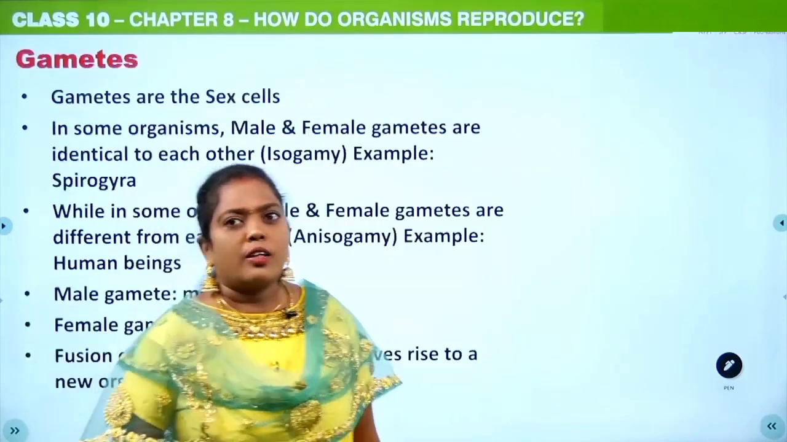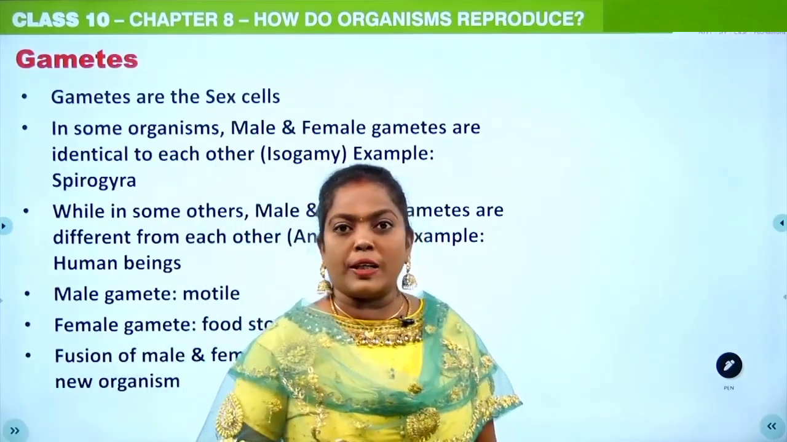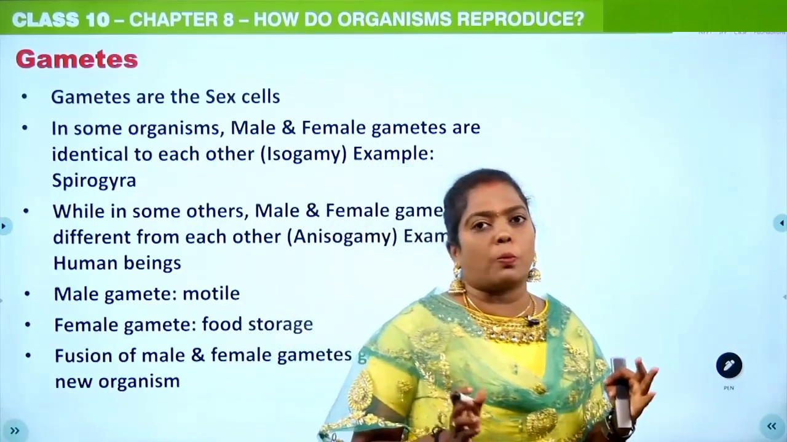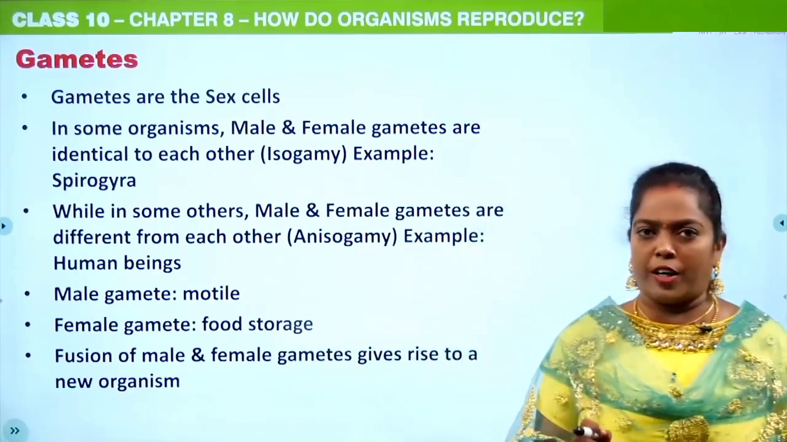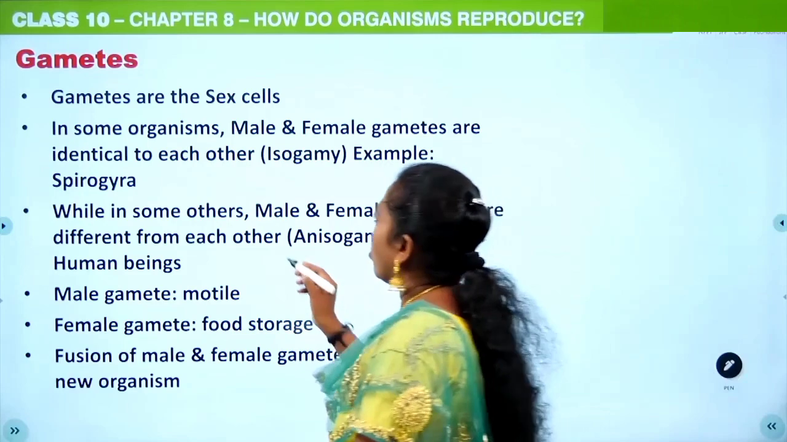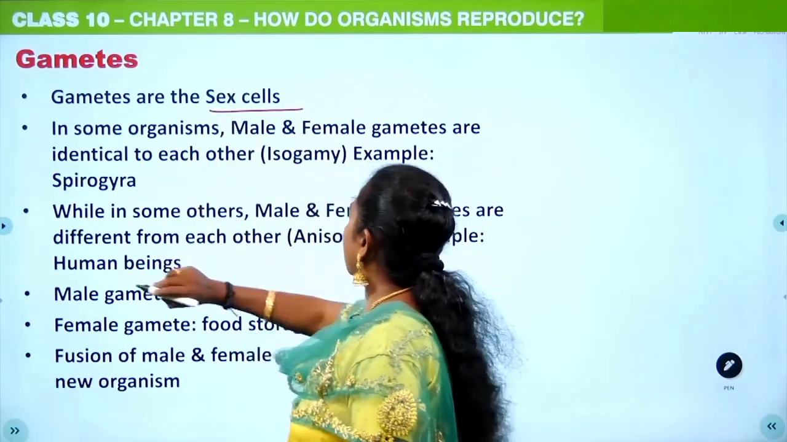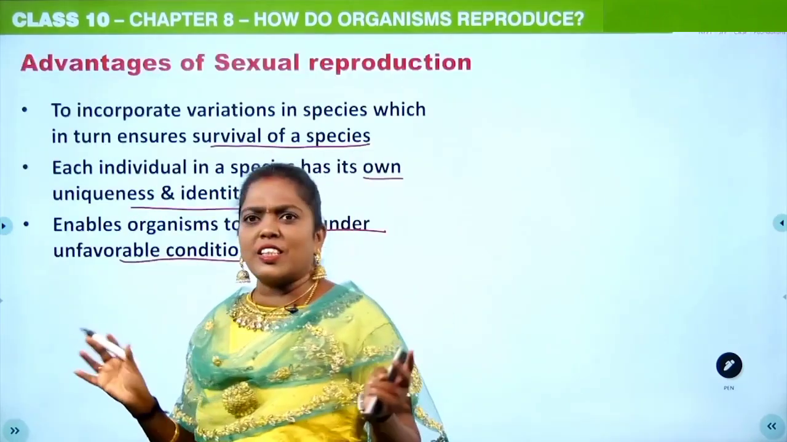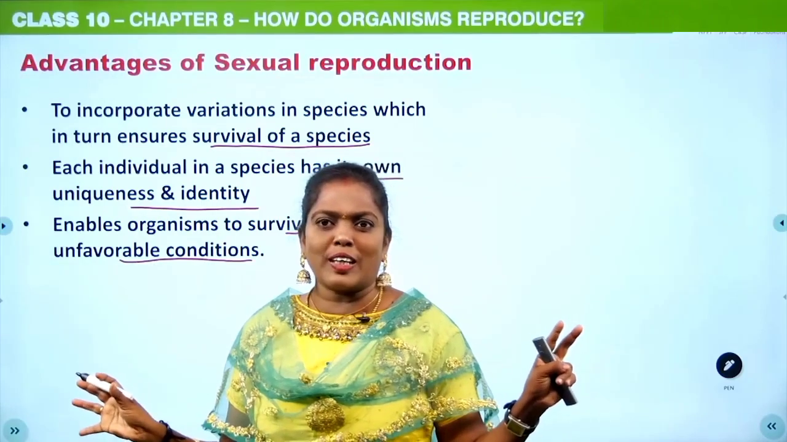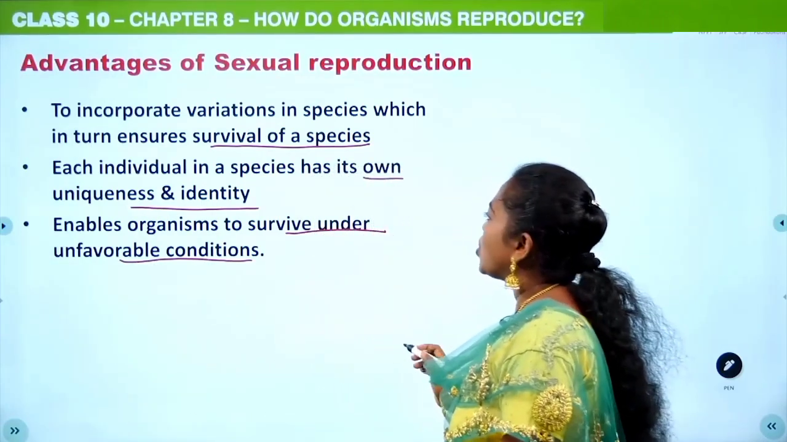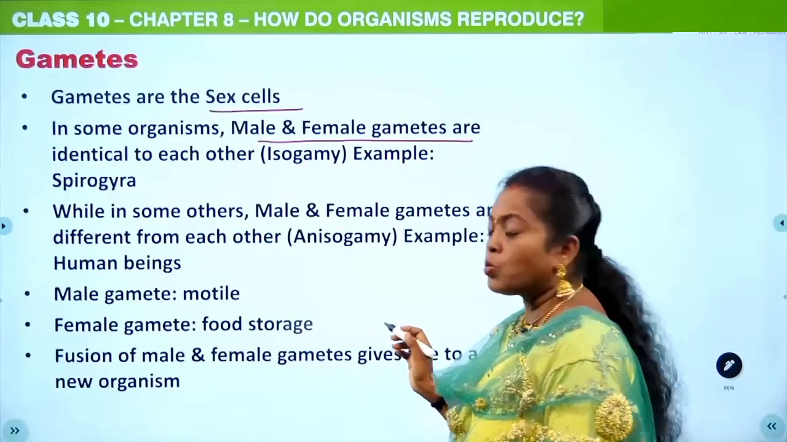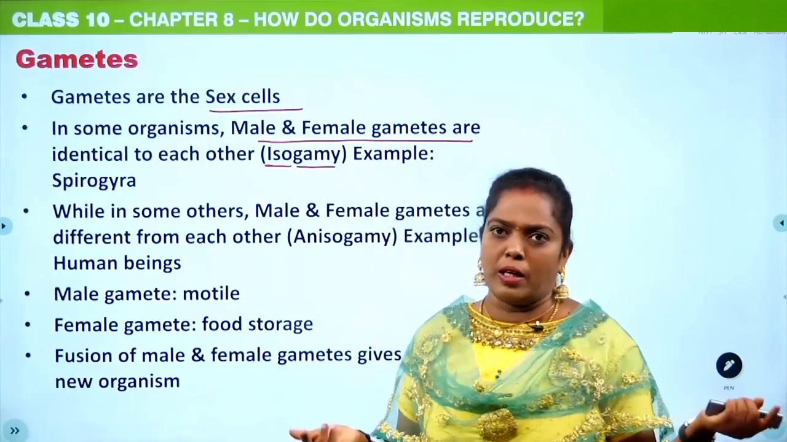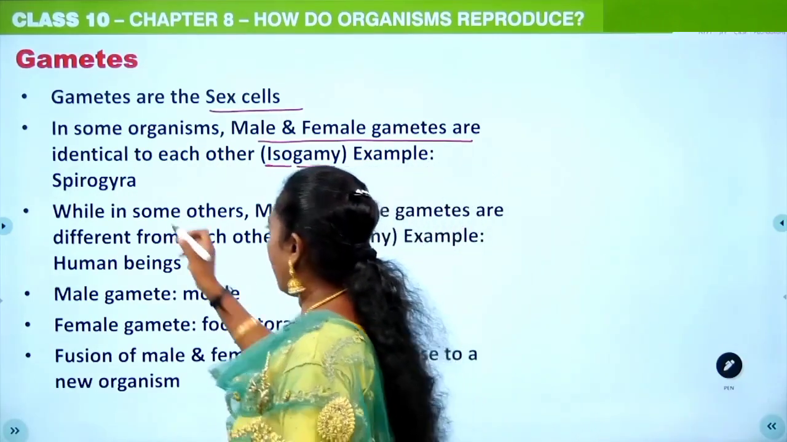Clear? Okay. Now let's talk about the gametes. Because when we are talking about sexual reproduction, the gametes play a very important role. First, the gametes are also known as sex cells. In some organisms, the male and female gametes are identical to each other. They look similar. Then you will call it isogamy. Iso means same. So the gametes look similar. The example for this is Spirogyra.